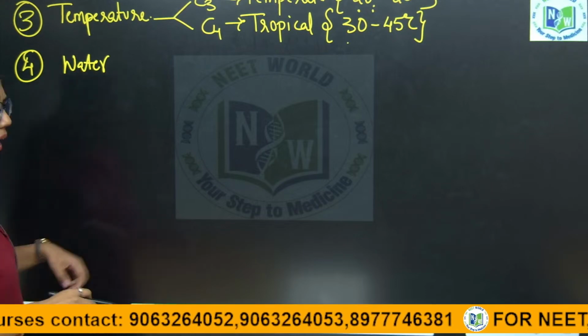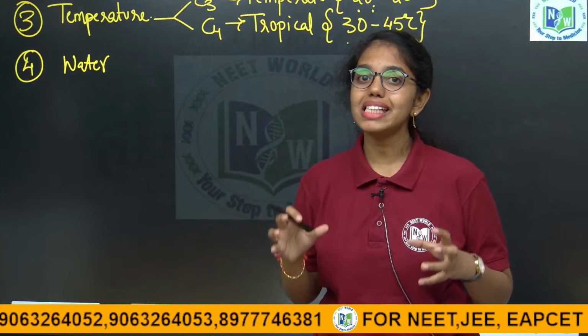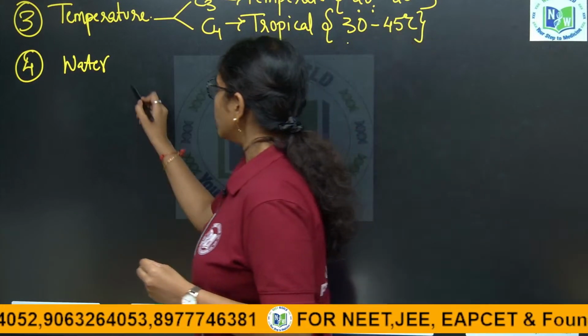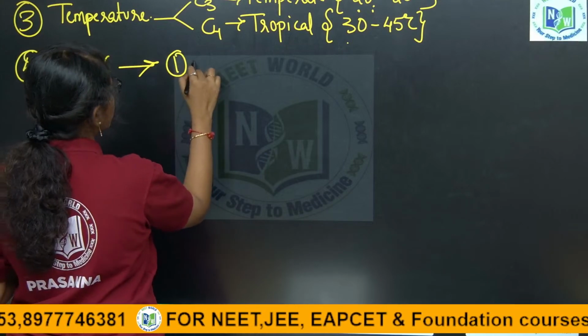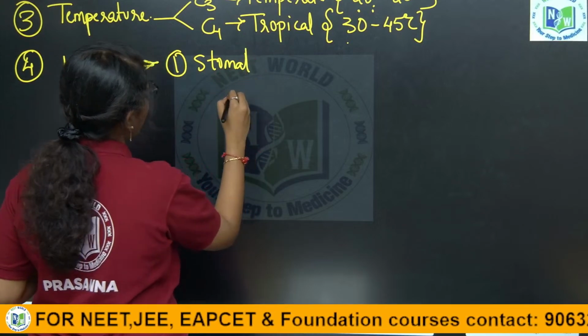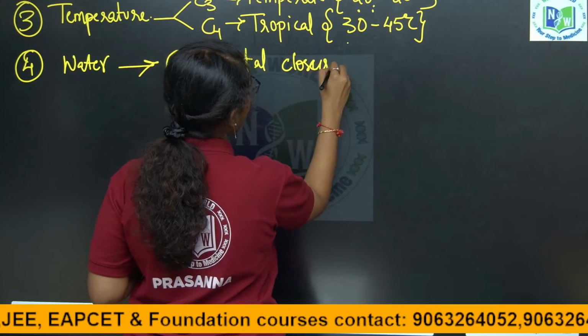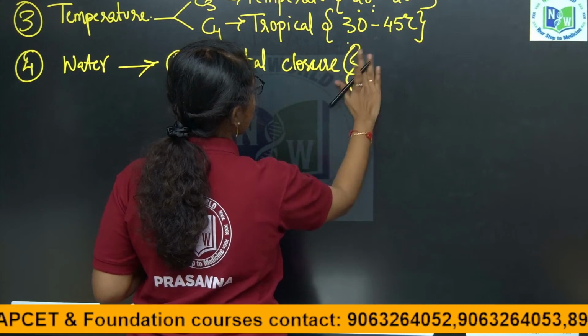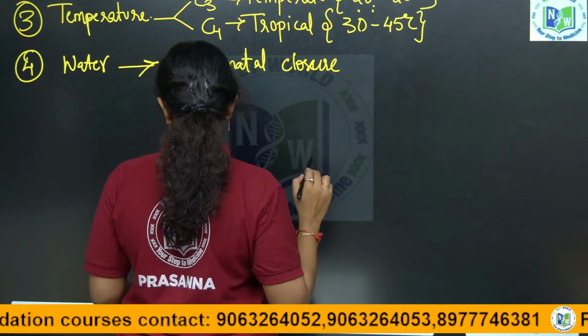Fourth is water. In both high water conditions and low water conditions, the photosynthesis rate is reduced because the first response of plants is stomatal closure. When stomata are closed, how does carbon dioxide enter into the cell?